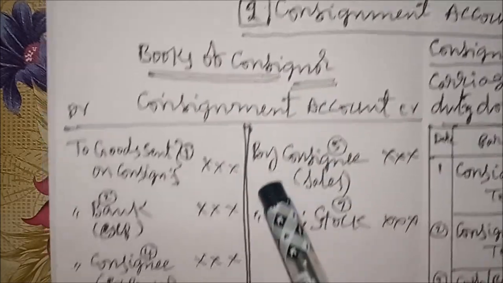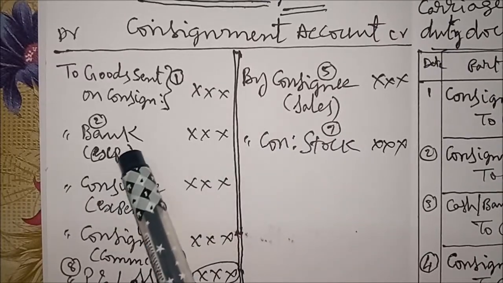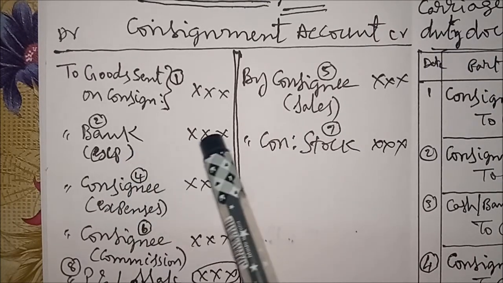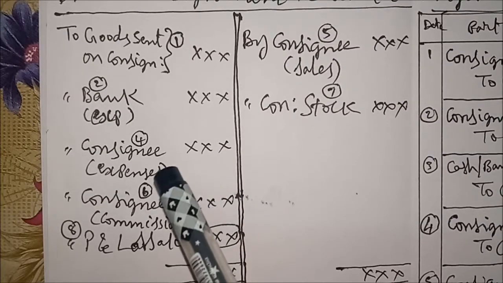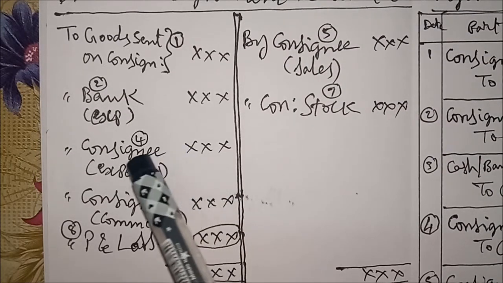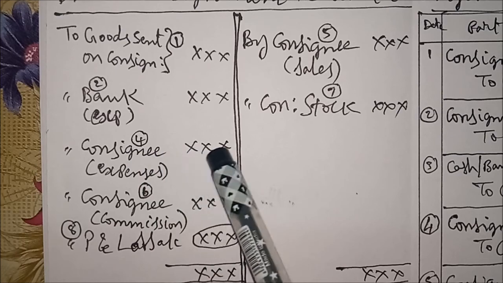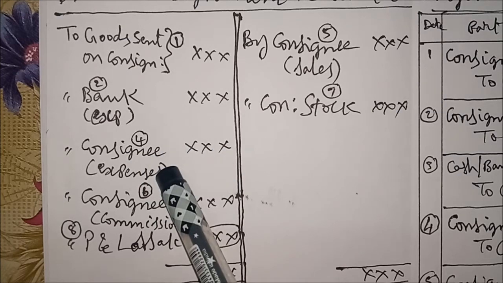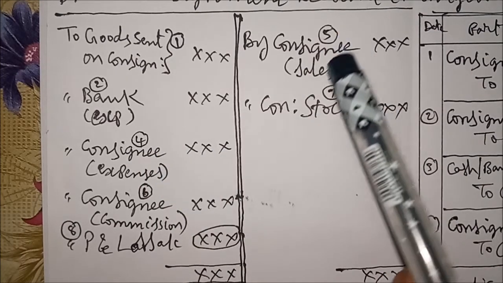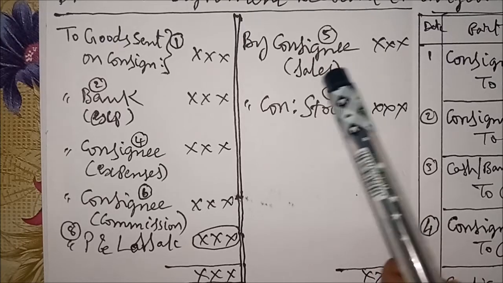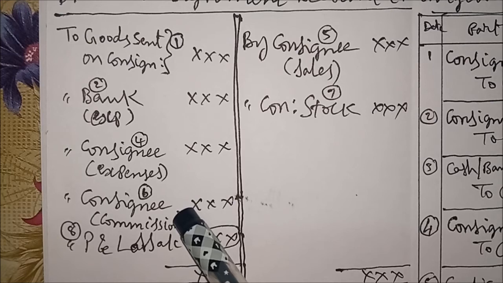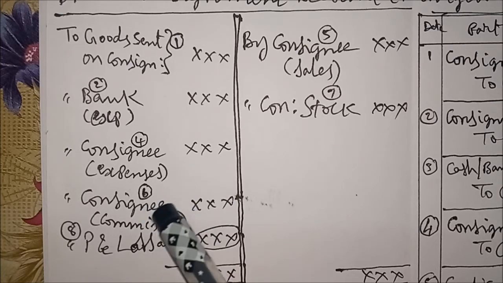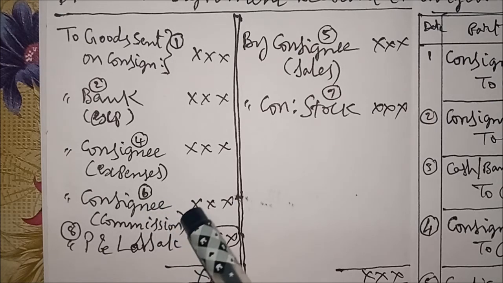So our expenses, to bank in brackets expenses. Next, we have written the consignee name two times on the debit side: to consignee in brackets expenses. After that we write the sales, by consignee in brackets sales. After sales we write the commission here on the debit side: to consignee in brackets commission.